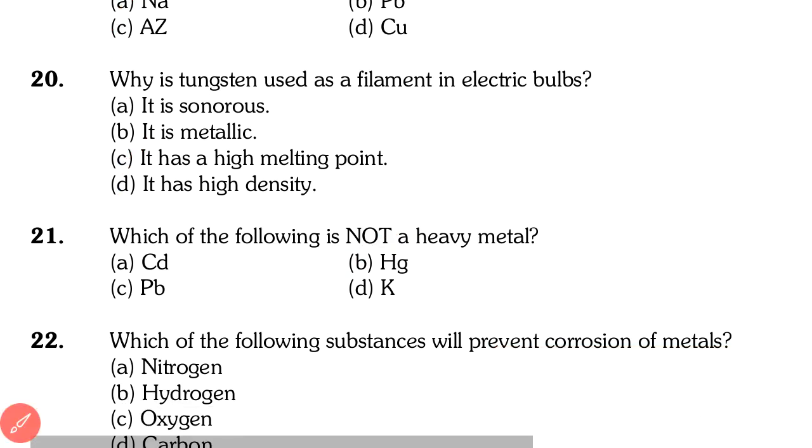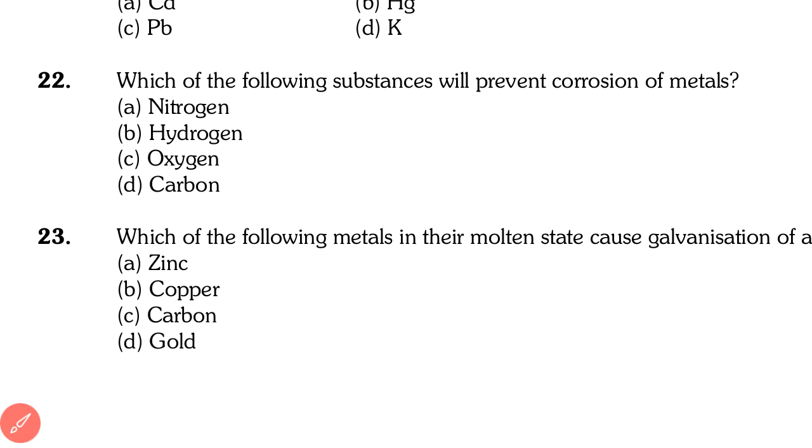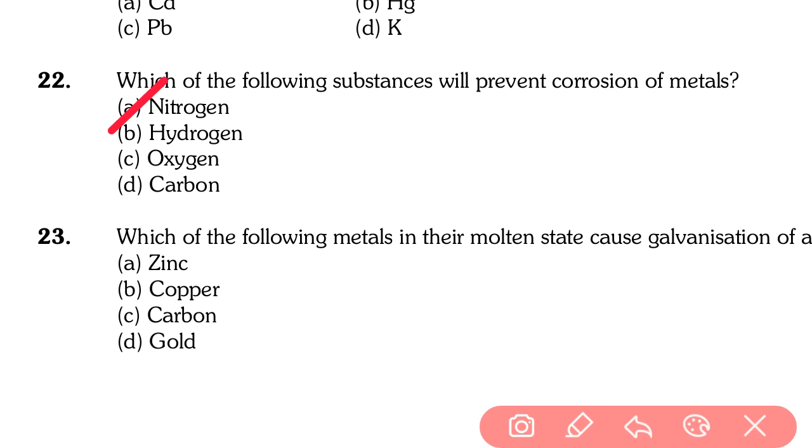Going to the next question, that is question number 22 and 23. Which of the following substances will prevent corrosion of metal? Mainly one substance is used to prevent corrosion of metal, this is nitrogen. When you hold a metal with nitrogen gas, it does not corrode easily. Okay, so 22 answer is option A.